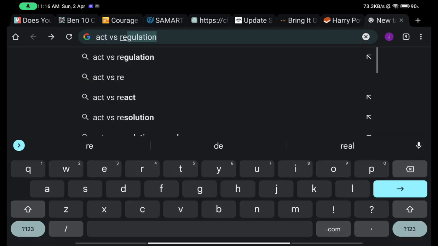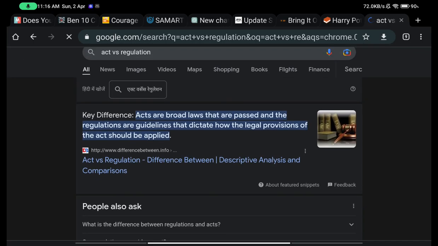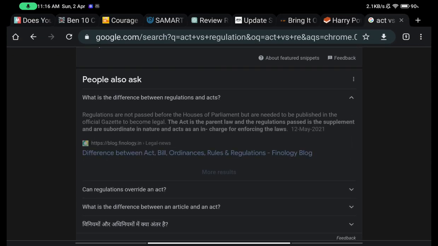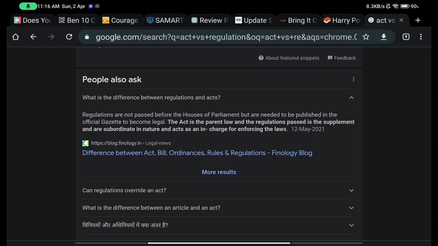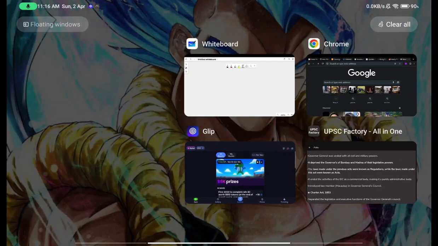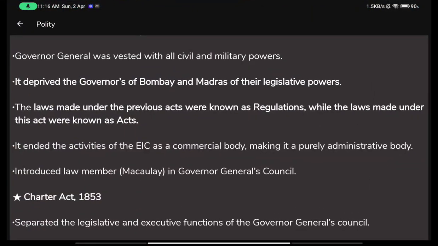Here, act versus regulation. Acts are broad laws that are passed, and the regulations are guidelines that dictate how the legal provisions of the act should be applied. Just like I said, regulations are not passed before the House of Parliament but are needed to be published in the official gazette. Act is the parent, and regulations passed in supplement are subordinate. So the regulations help in assessing how the act should be applied to people, how the act should be made to work. This is defined through the regulations, but the act is the real thing.